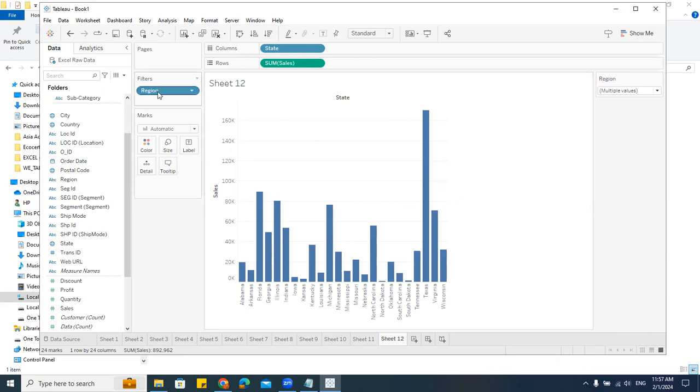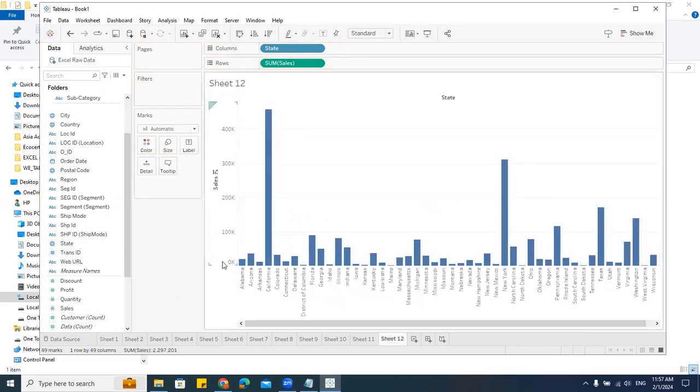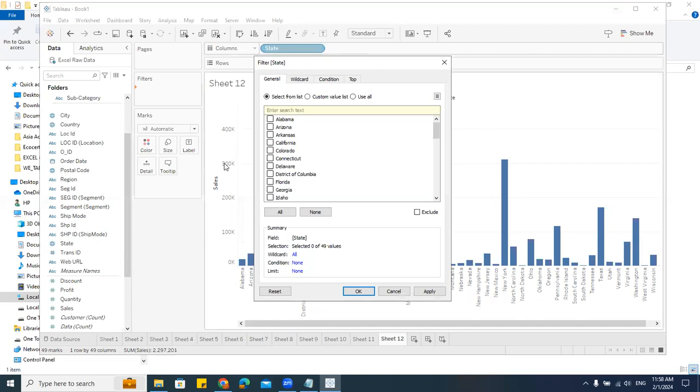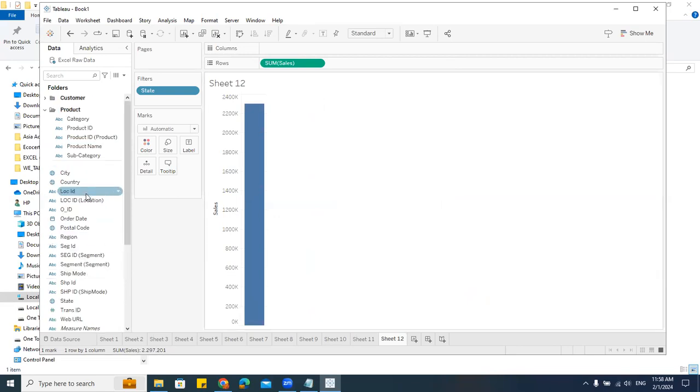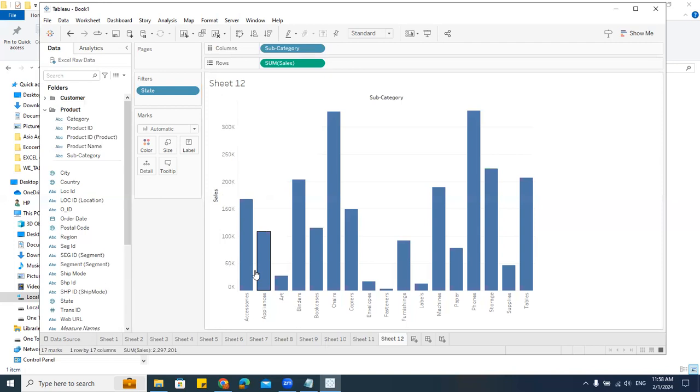Let me take out this. And then we'll take the state and I'll put it here. I'm just taking this state and I'm putting it here. Select all, say okay. But here I'll take a subcategory and I'll put it. I'll just change the reports now. I have a subcategory as my report, but the filter is what? State. Why I took this, I'll tell you.